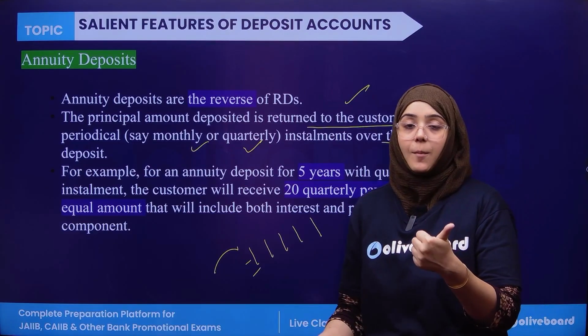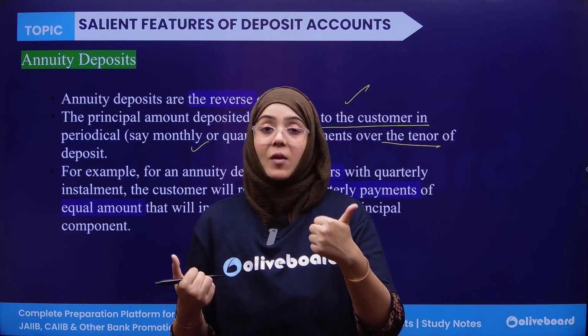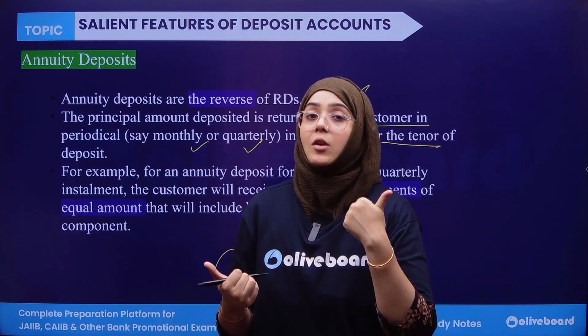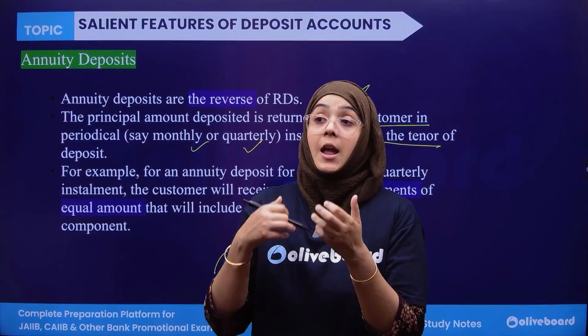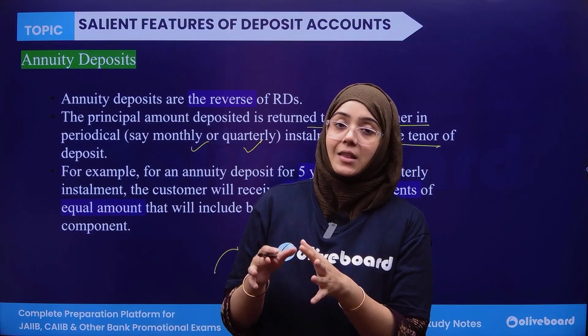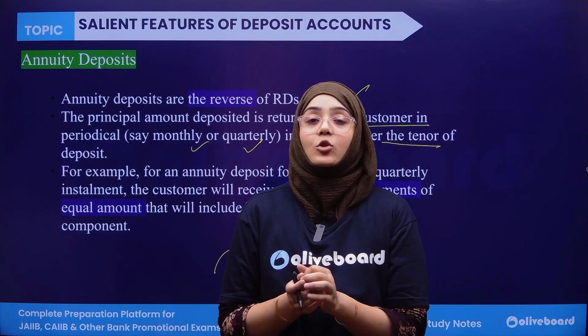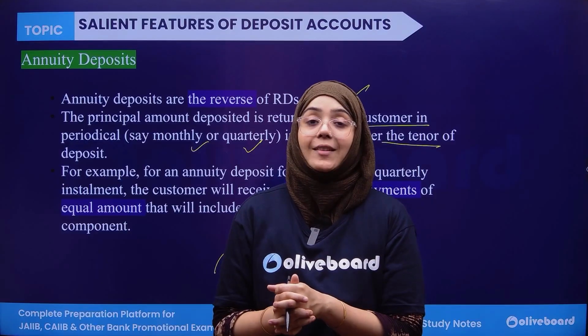So recurring deposit versus annuity deposit. In a recurring deposit, you are depositing money in your term deposit periodically. You deposit money monthly or 6 monthly, and the interest is calculated on a quarterly basis at a compounding interest rate.